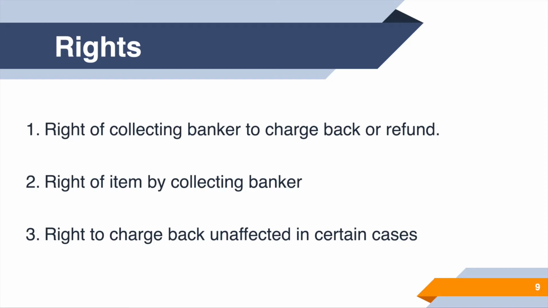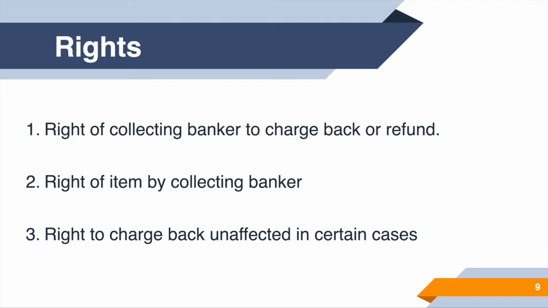Now, in case a banker keeps a line of credit open, or gives previous use of credit for the item, or there is a failure by any bank to exercise care with respect to the item, that means if there is a line of credit open towards the customer but the customer has not utilized it, or the customer has used it for a fraudulent purpose, etc., then the banker can charge back in such cases.